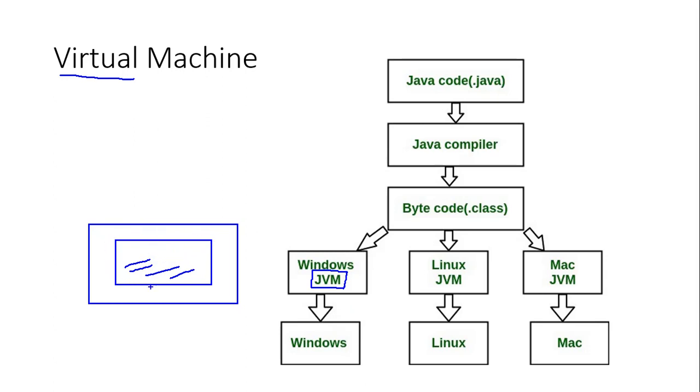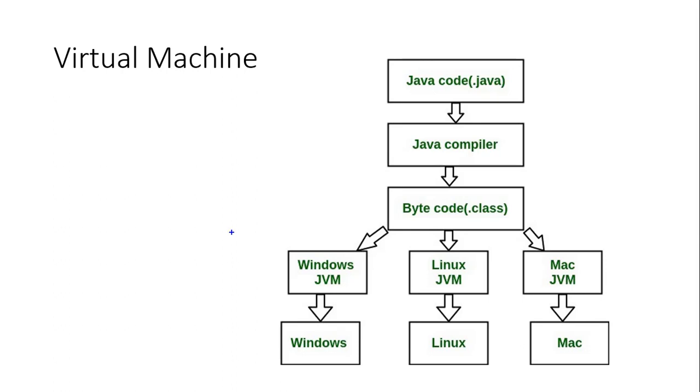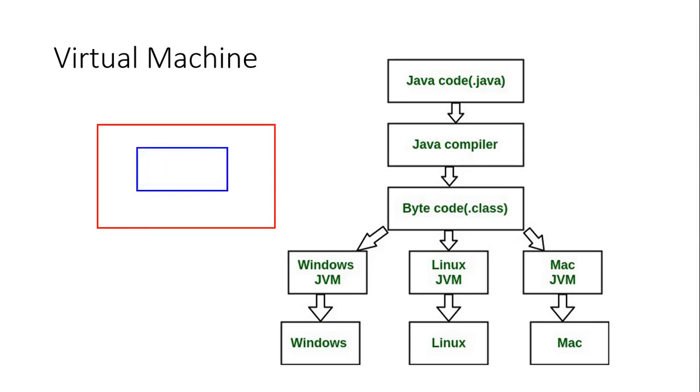This software, the JVM, works like a mini computer within your computer. So you have your physical computer, your desktop PC or laptop or anything. Inside this, you have one more, a small computer that is running on its own. This is not a real computer. This is a kind of virtual machine, or a simulation. On top of it, you run that thing.